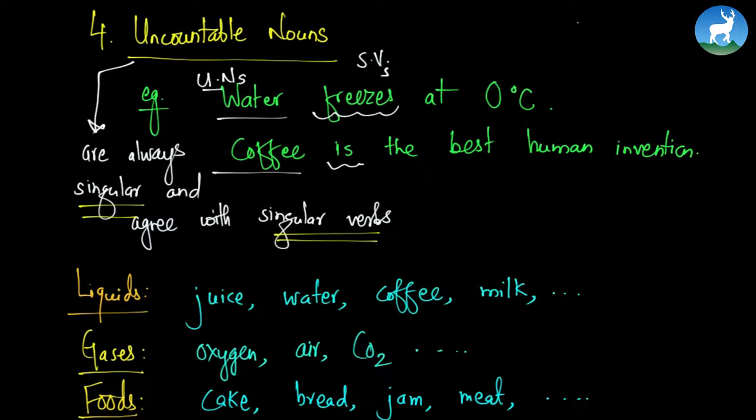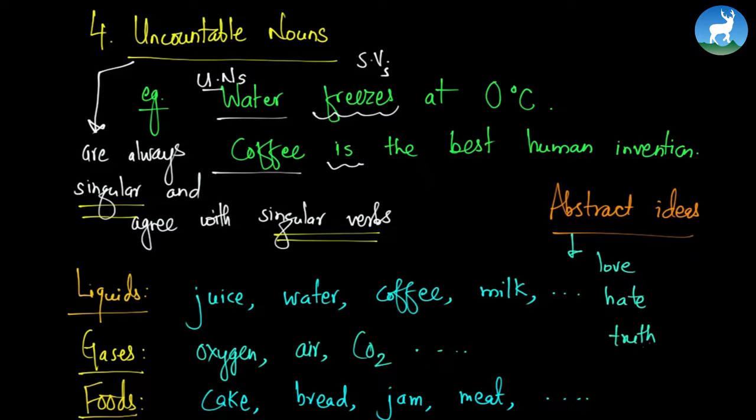Even abstract ideas are uncountable. Abstract ideas, not concrete ideas, but rather abstract ideas. Abstract ideas like love, hate, truth, honesty. So these abstract ideas are all uncountable nouns. So love is a beautiful thing, not love are a beautiful thing. So hatred is bad. Honesty is the best policy. Truth should be spoken. Very good.